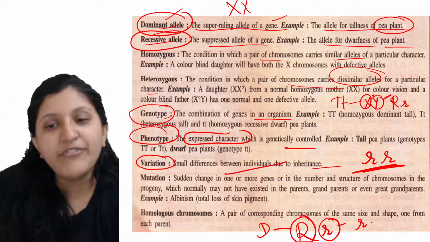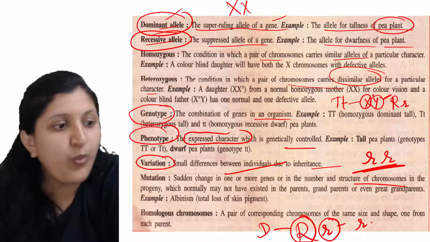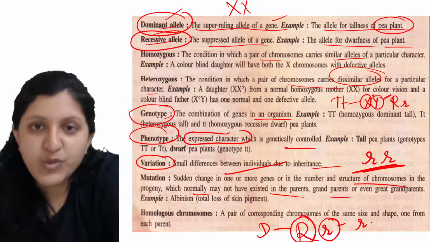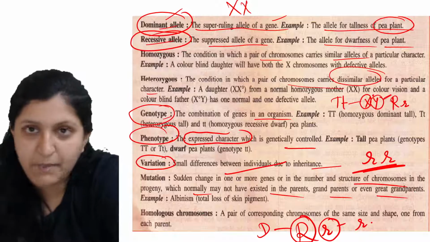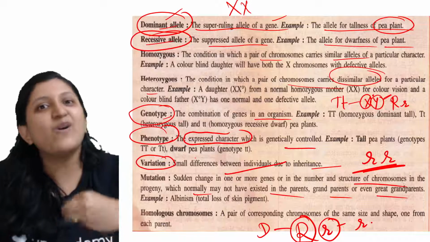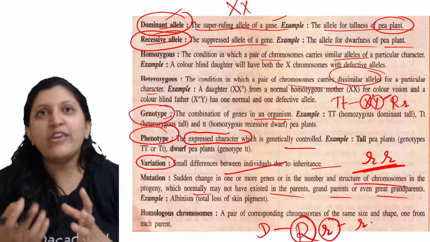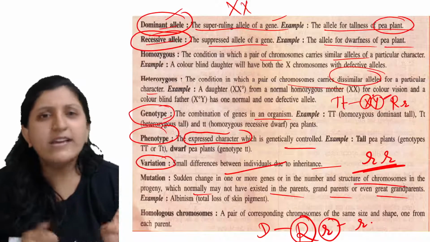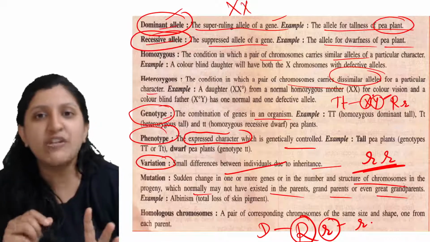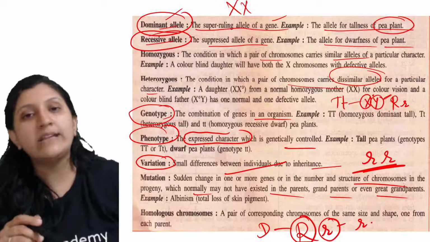So a sudden change in one or more genes, or in the number or structure of a chromosome as well, which normally may not have existed in the parents, the grandparents or even great grandparents. Suddenly there can be an arrival of a new gene because of a mutation, and it can lead to a disease condition. You might find in certain cases the grandparents did not have a disease, or the parents did not have a disease, but suddenly this generation is getting a disease. That is because of a mutation. There is no other reason other than that.